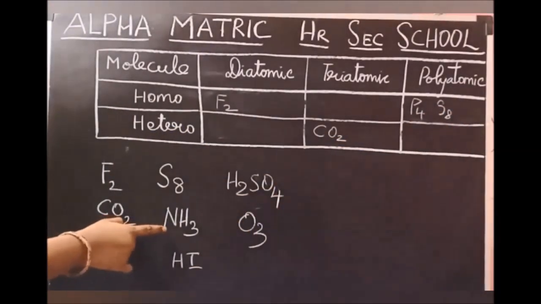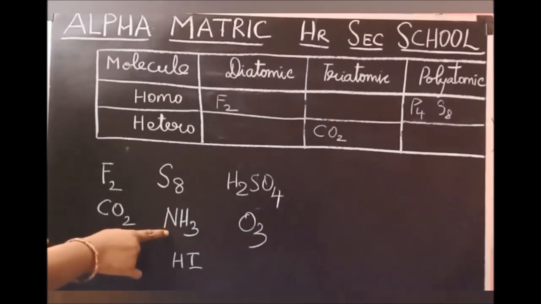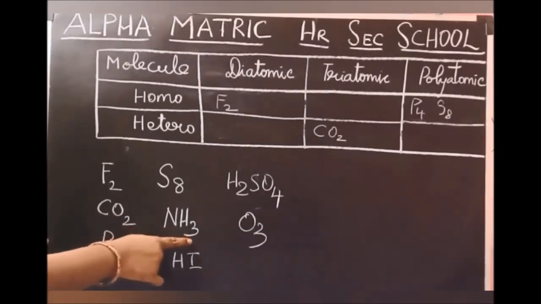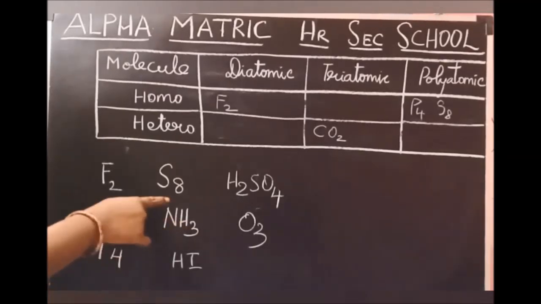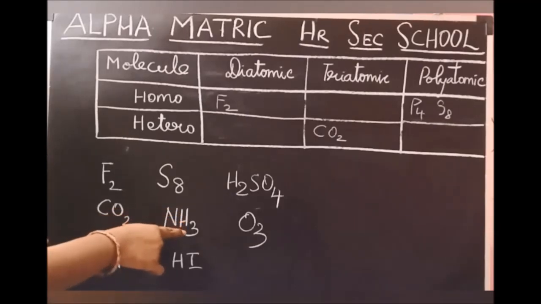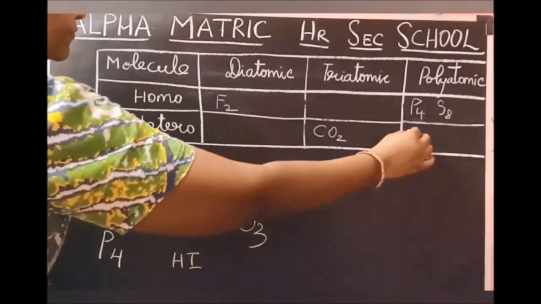Next, ammonium. Here number of atom 4, 1 nitrogen and 3 hydrogen. Number of atom 4, more than 3 atoms. Belongs to the category polyatomic. All 4 atoms are different kind of atom, 1 nitrogen and 3 hydrogen. So heteropolyatomic.